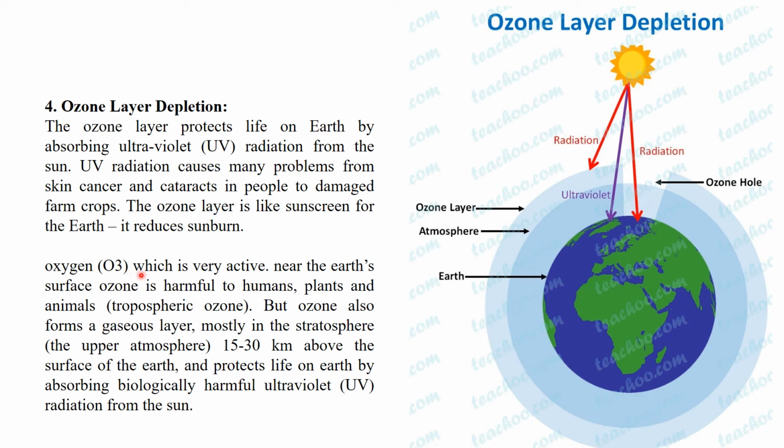See, ozone near the earth's surface, where it is very active, is harmful to humans, plants and animals. But ozone also forms a gaseous layer mostly in the stratosphere, that is the upper part of the atmosphere. The upper part of the atmosphere is the stratosphere, that is 15 to 30 kilometers above the surface of the earth, and it protects life on the earth by absorbing biologically harmful UV rays from the sun.